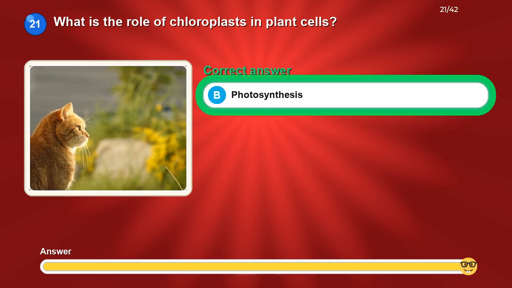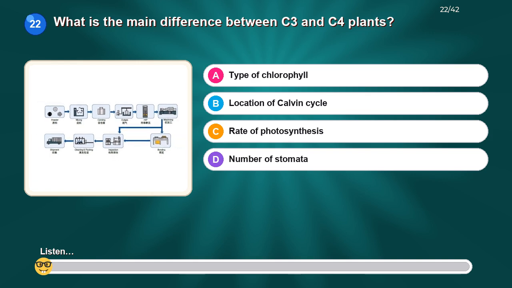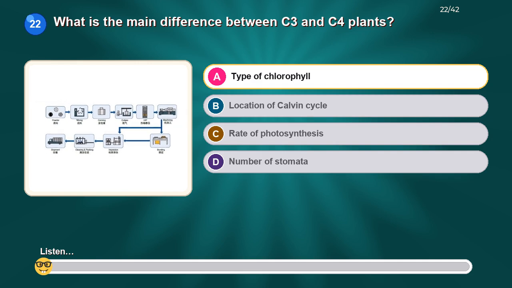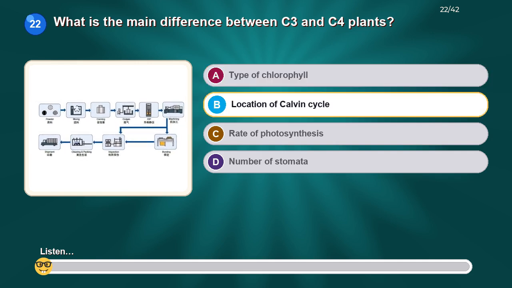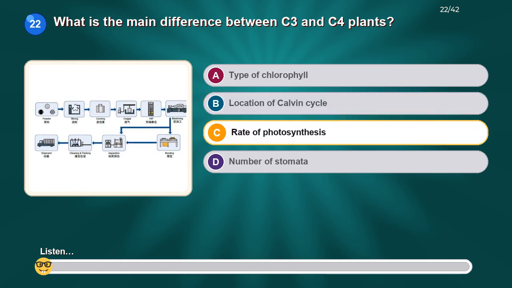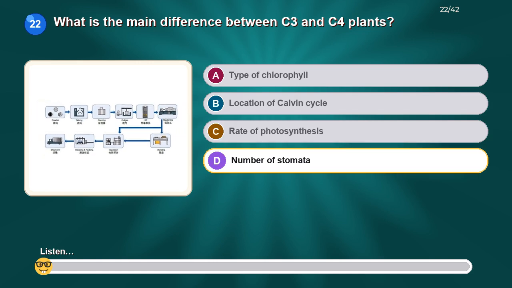The correct answer is photosynthesis. What is the main difference between C3 and C4 plants? Option A, type of chlorophyll. Option B, location of Calvin cycle. Option C, rate of photosynthesis. Option D, number of stomata.